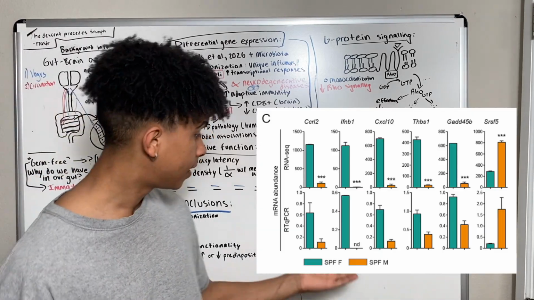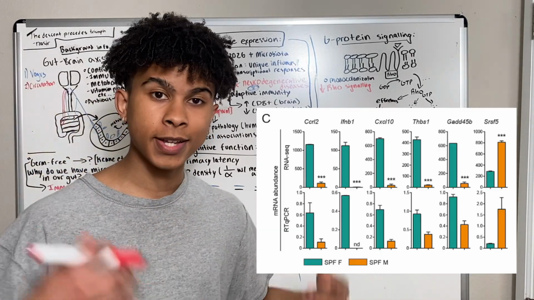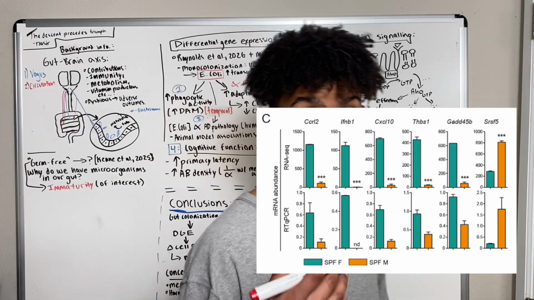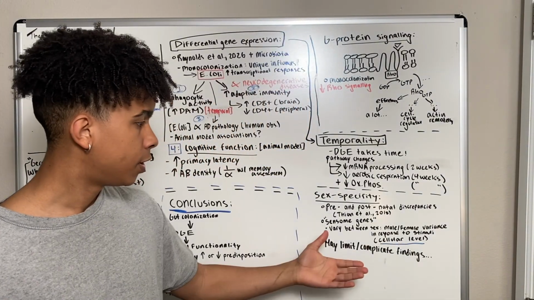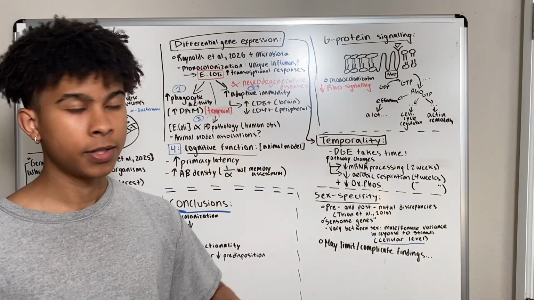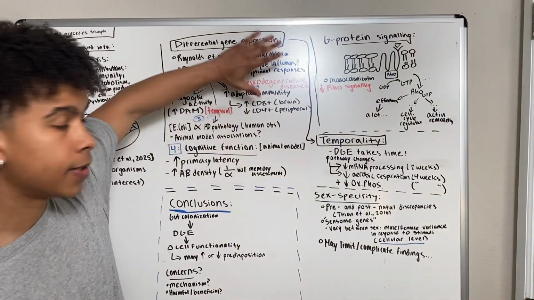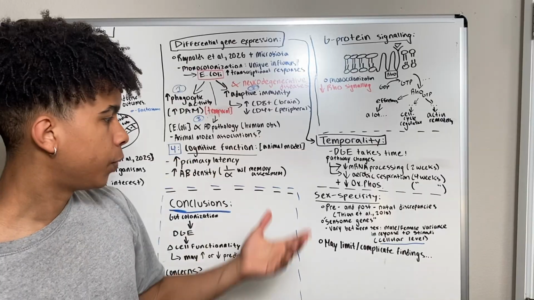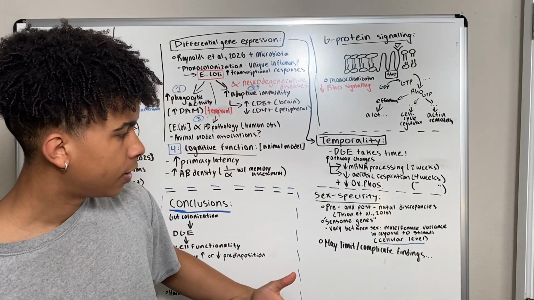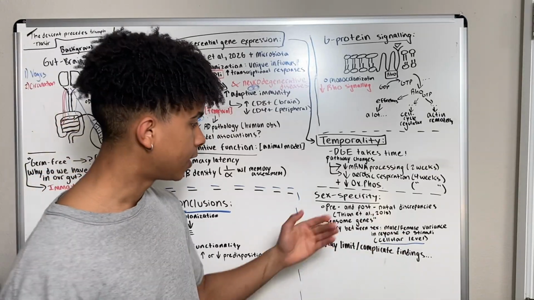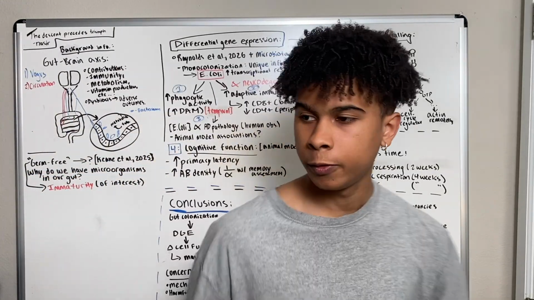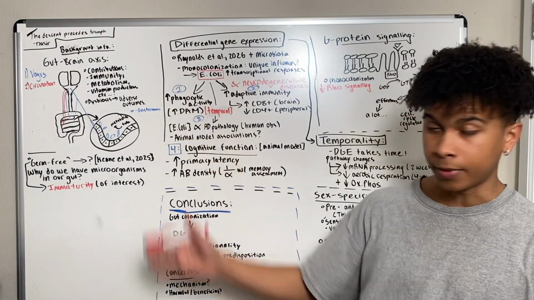We also have sensome genes, which likewise vary between sexes, which further complicates things. These sensome genes are related to stimuli from the environment, so they are likely intimately associated with this process, because we know that external stimuli is an extrinsic factor. And these differences are at the cellular level, which is consistent with what we've been discussing throughout this paper.